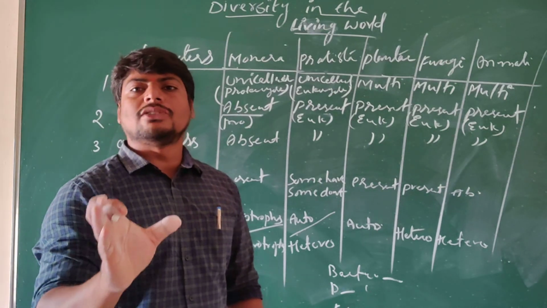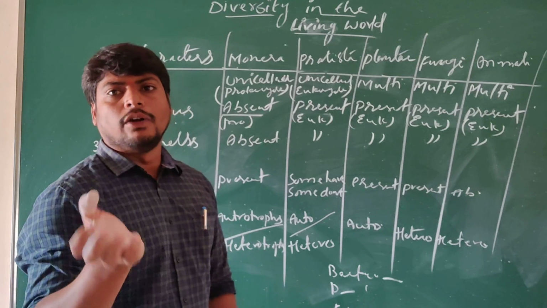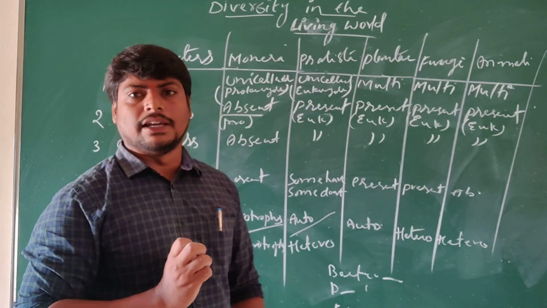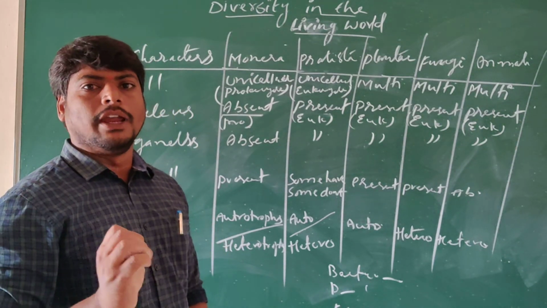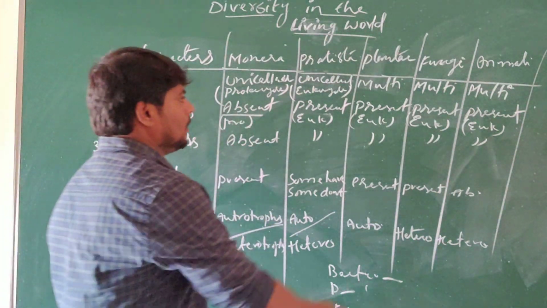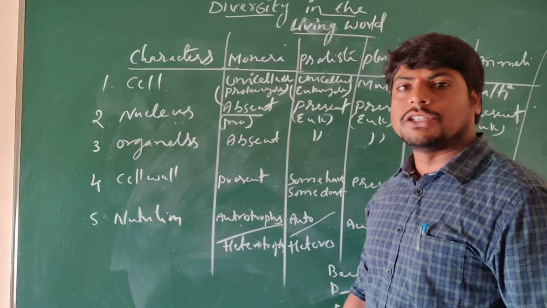But the composition of the substance is different from one kingdom to another kingdom. But what is present is cell wall. Understand? There is an additional protective membrane which is found in all the organisms except animals.